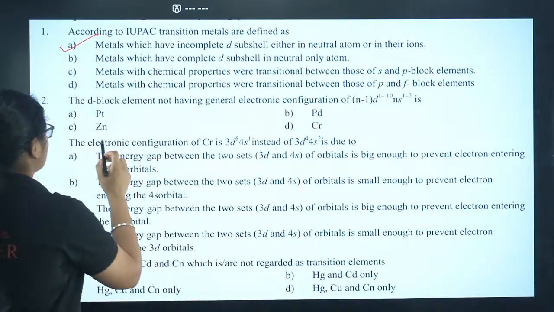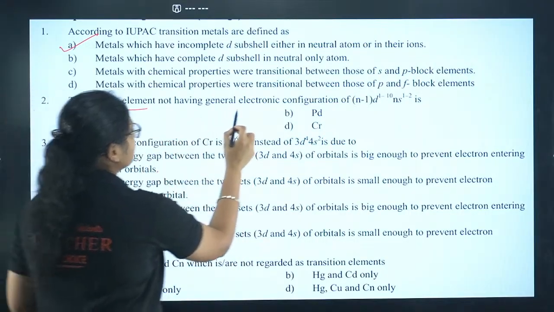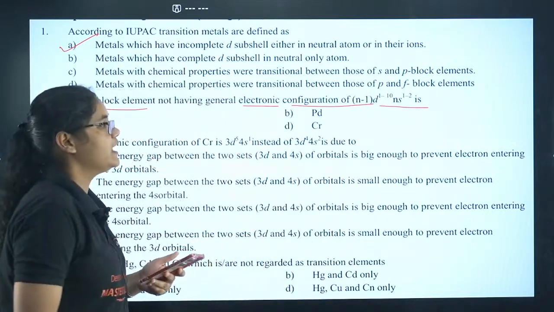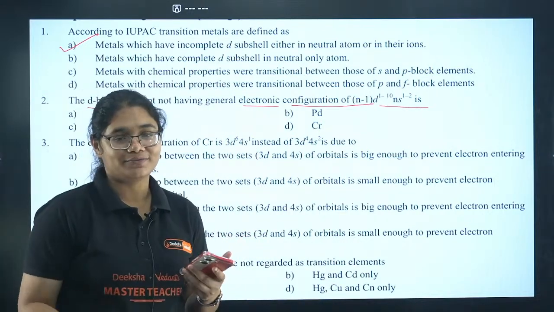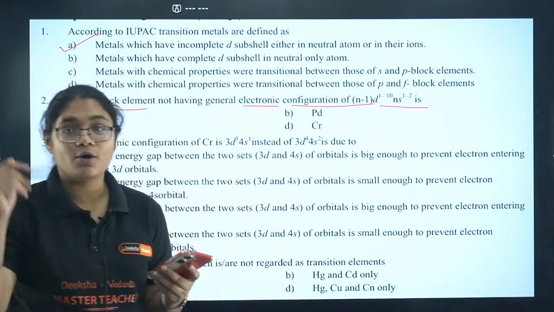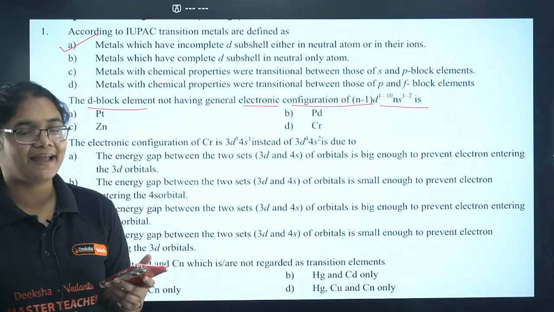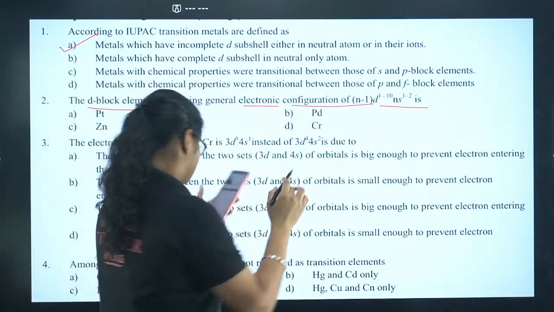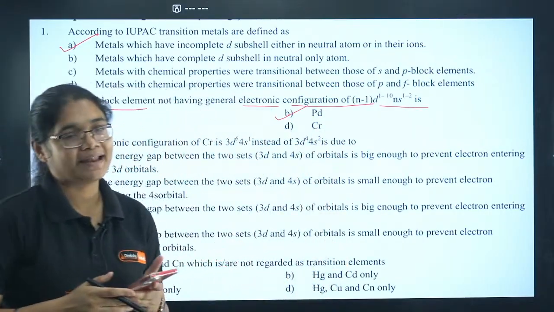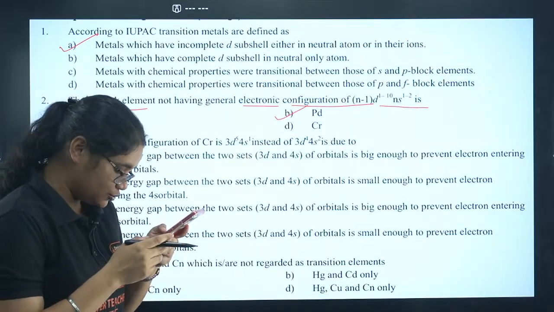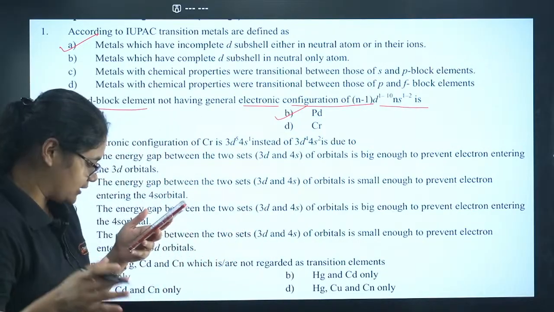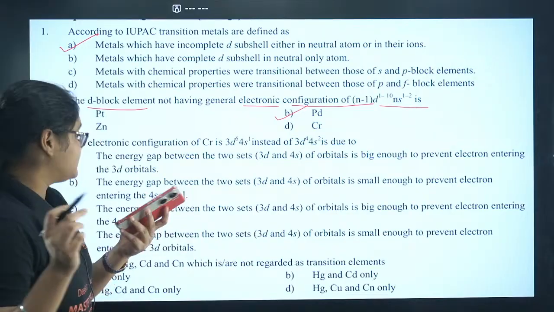Now moving to the second question, the D block element not having general electronic configuration of (n-1)d 1 to 10 ns 1 to 2. This is a tricky question. Student who has attended my lecture or have read the book line by line can only answer this question. Yes, I have seen Mohan and Shailaja correct answer. 2B, palladium is the correct answer. Santosh, a new student here, has also given me the correct answer. Yes, Gayatri is also correct.